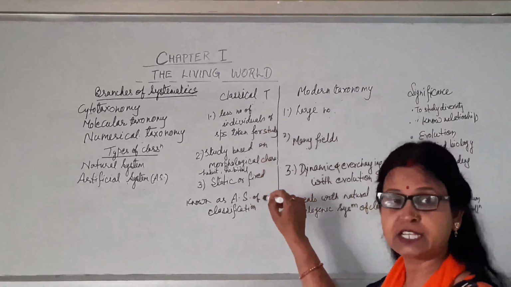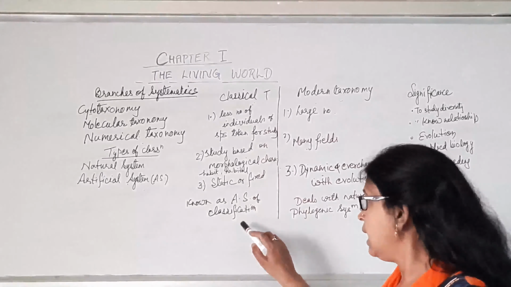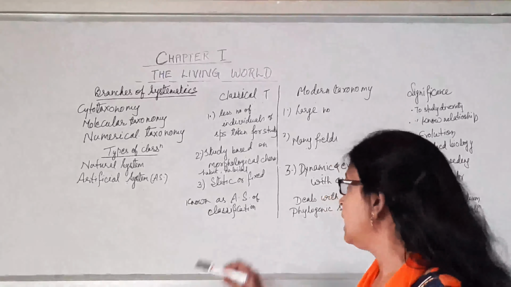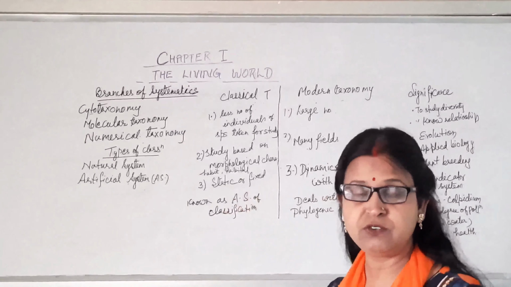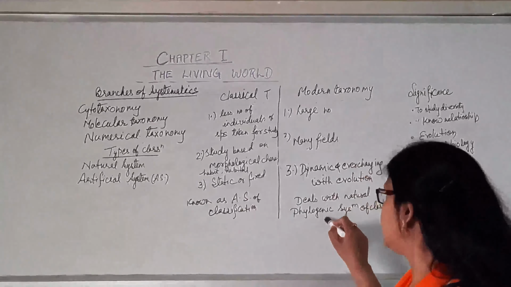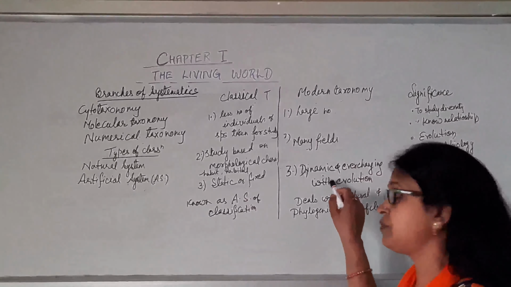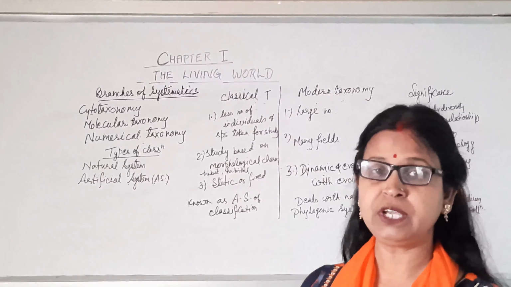This classical taxonomy is known as the artificial system, because it was based upon very few characters and it is static or fixed, not changing with evolutionary time. But this one deals with the natural and phylogenetic system of classification, which is dynamic and ever changing with the change of evolution.